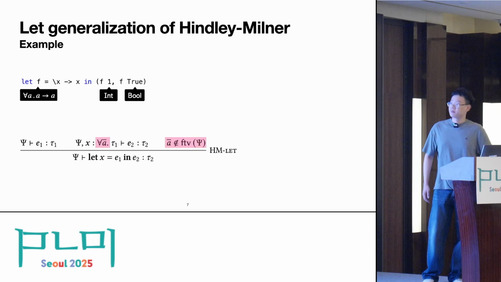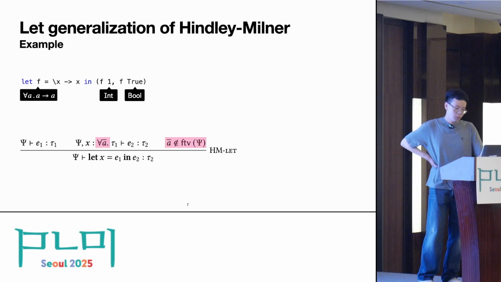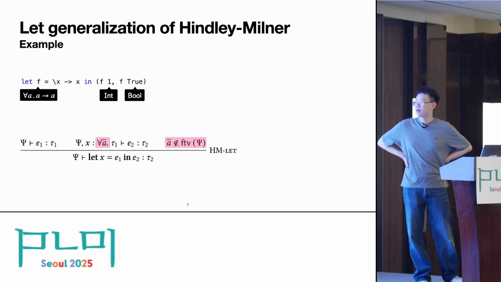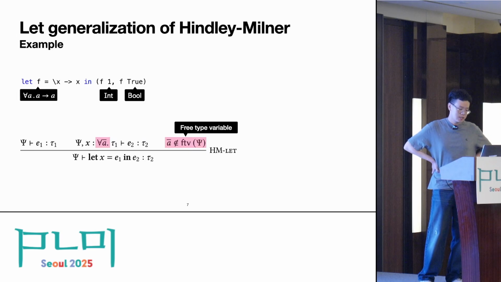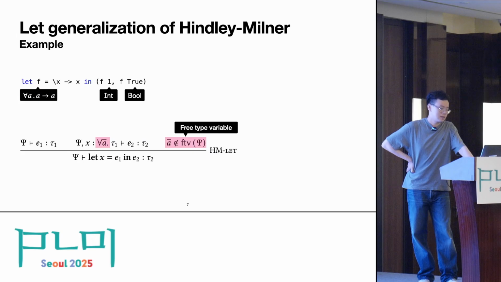To be formal, the presentation of the Hindley-Milner type system is as follows. We first type the right-hand side of the let binding, which is u1, at type tau1. Then we generalize free type variables in tau1 as for all a, tau1, and put it in the typing context. Here, there's an important side condition that requires the type variables being universally quantified should not appear as free type variables in the typing context. This check is crucial for the soundness of let generalization.